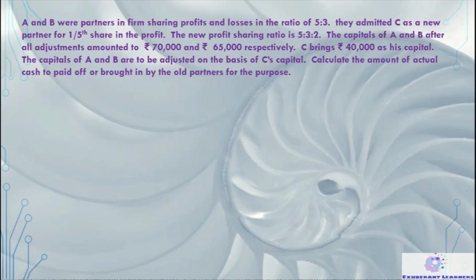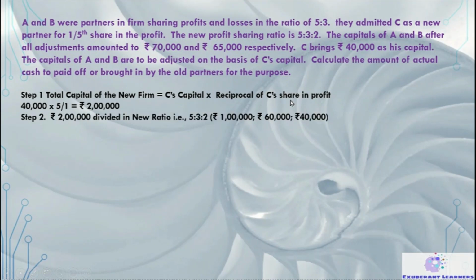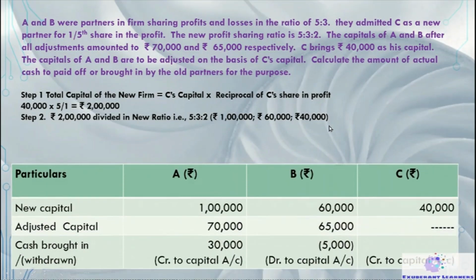So for that, the first step is to take C's capital, and also take the reciprocal of C's capital only. This way we get the total capital of the firm as 2 lakh. The second step is finding this 5 is to 3 is to 2 as the new ratio. So we'll divide this 2 lakh in this ratio only. This way we get the balance of all the three partners.